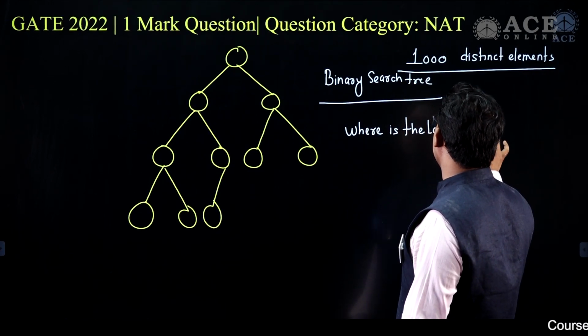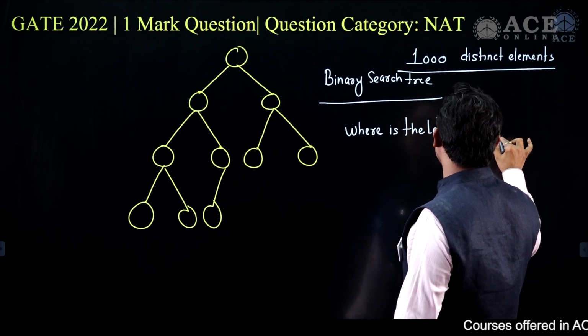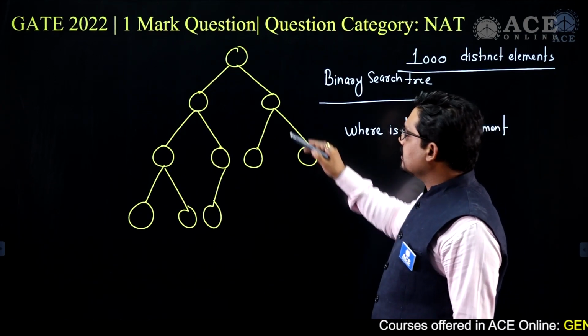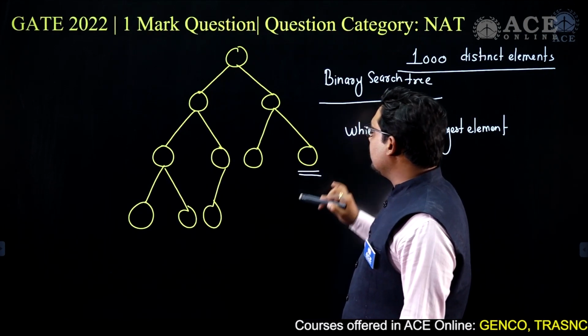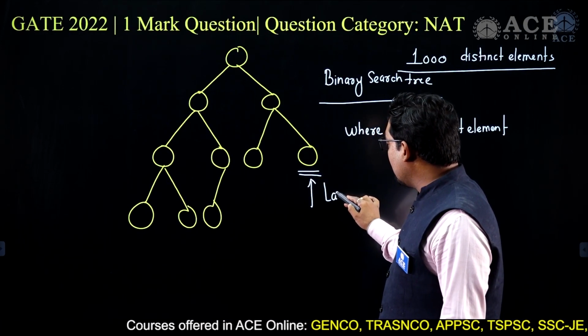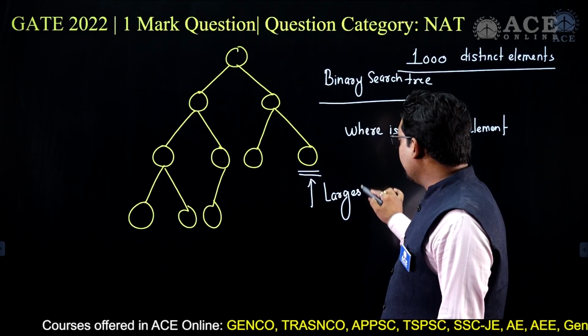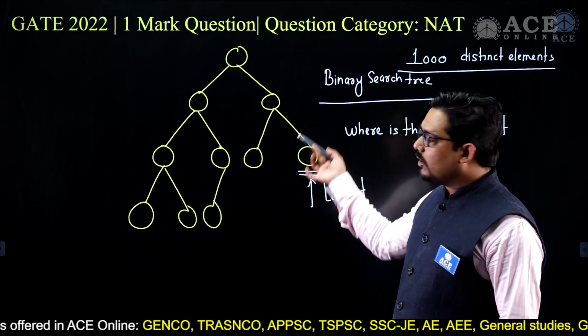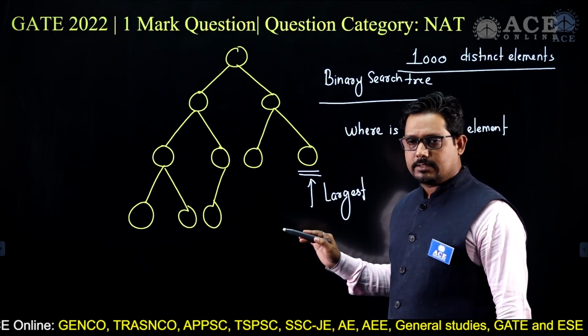Where is the largest element? In this case, the largest element is at this node, the rightmost node. So this is the largest element here. Now if it is the largest element, which will be the second largest element here in this case?